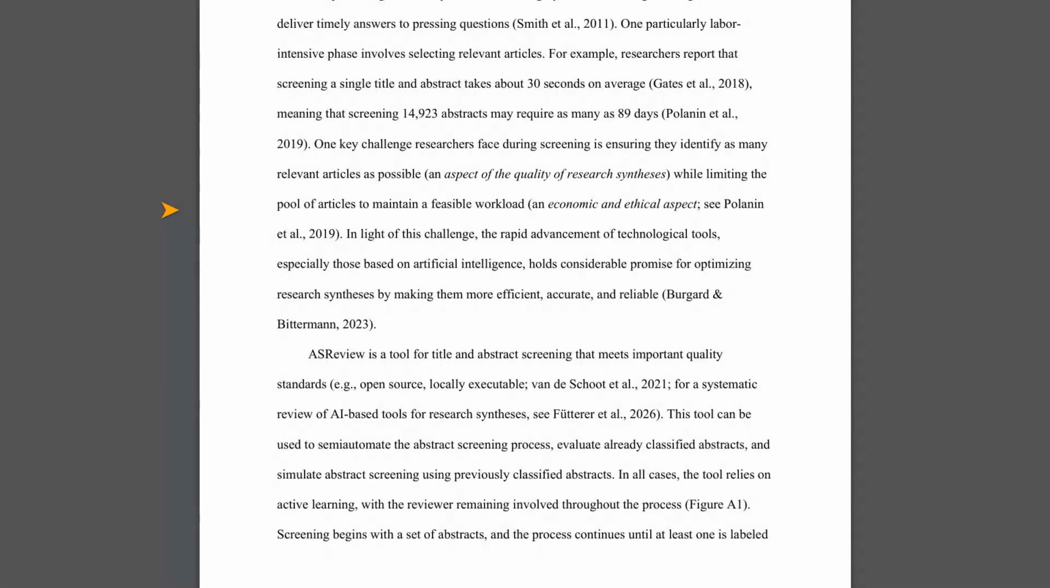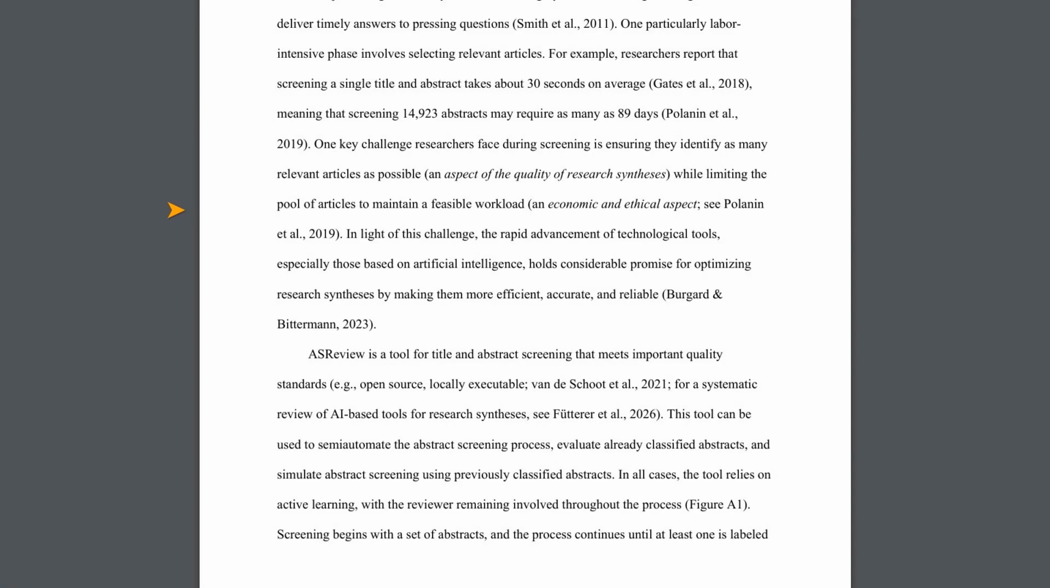ASReview uses what it learns from the abstracts you've reviewed to guess which other abstracts are most likely to be important. It then shows you the ones it thinks are most relevant, so you can focus your energy there instead of reading every single one randomly. This is a big deal because it could mean finding the right studies much faster.